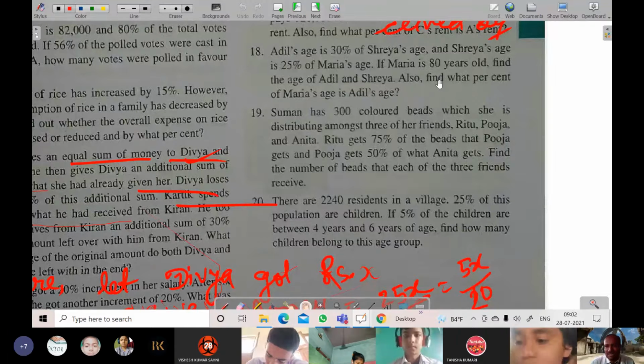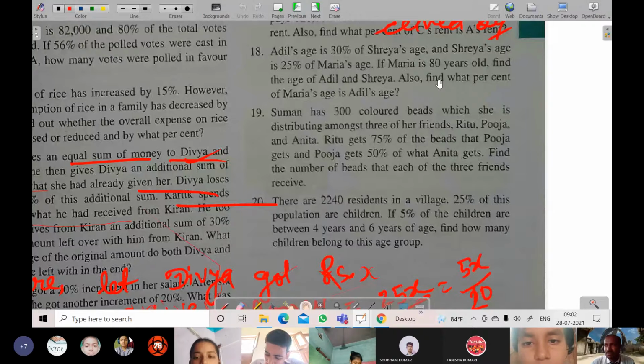And in that case, 80 becomes 40, so 2.5, and then 3 into 2.5, it will become 7.5%.